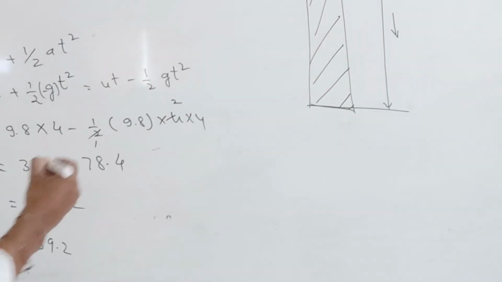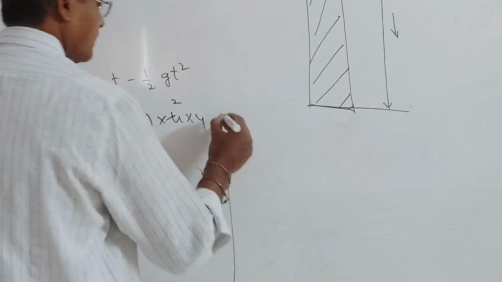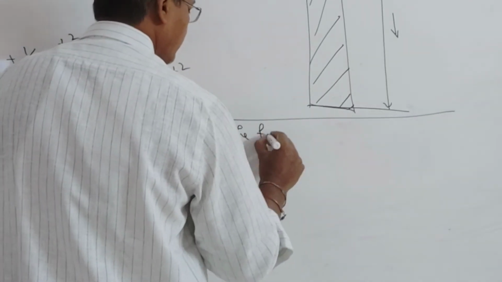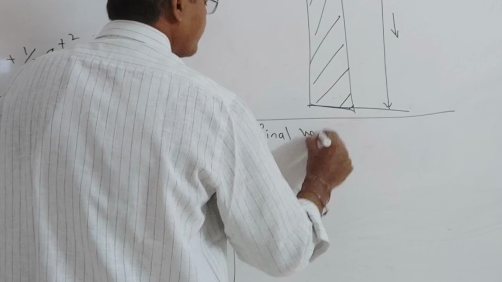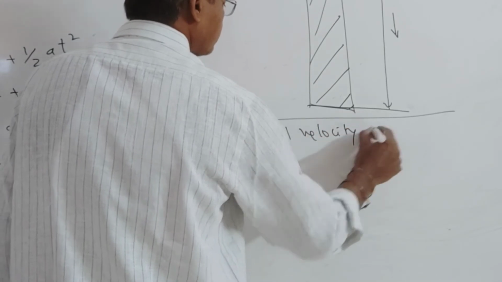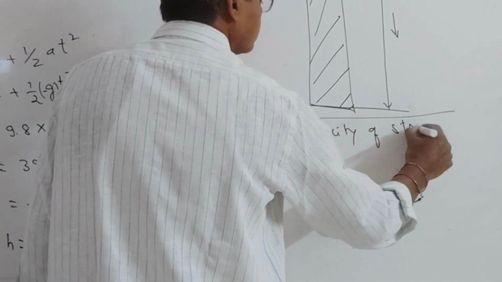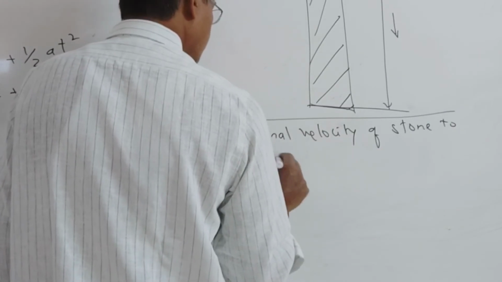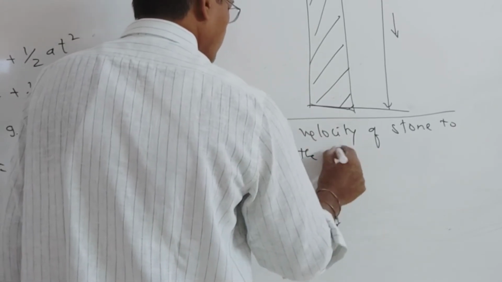Now the final velocity of the stone when it reached the ground. Okay, the final velocity of the stone. So, to reach the ground.